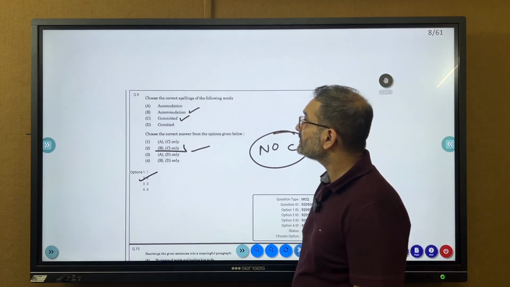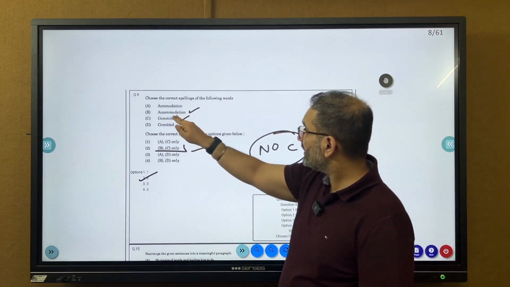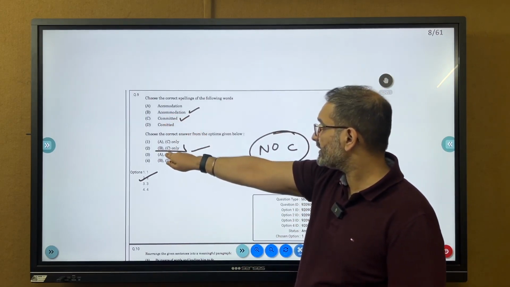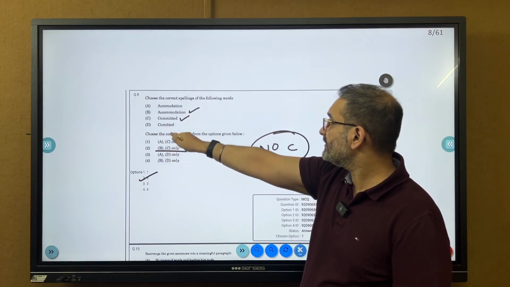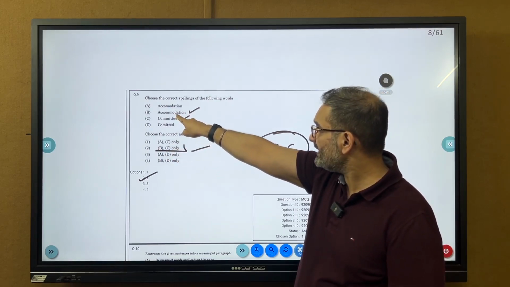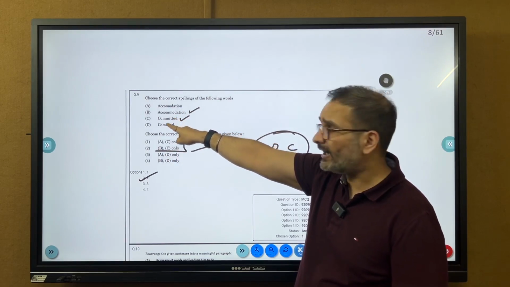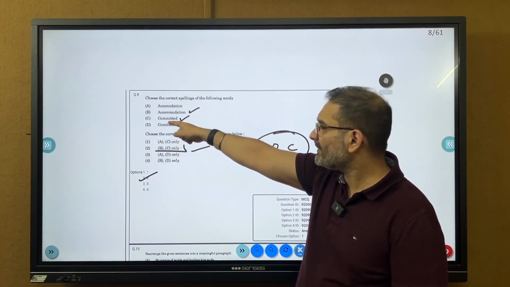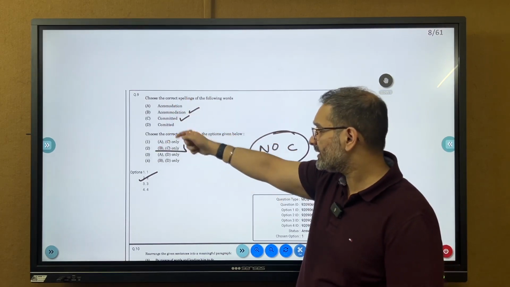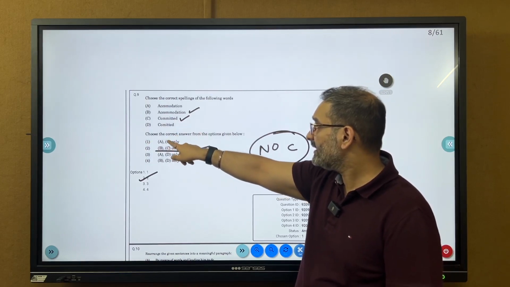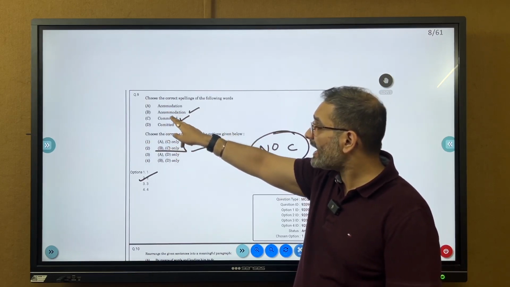And choose the correct spelling of the following words. Accommodation and committed. All right. So this is B and C only. So accommodation. This is slightly confusing, whether there is a double M or not. And committed, I believe everyone would have gotten it correct. So C definitely is correct. And in A and B there must have been a mistake in the exam.